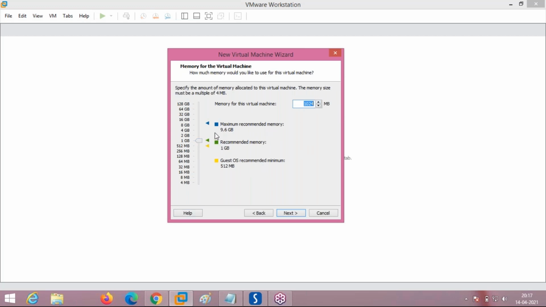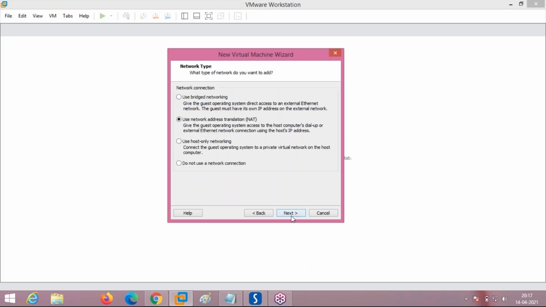You can even increase or decrease, but don't decrease beyond the OS recommended minimum, which is 512 MB, shown here. It is better to use the recommended, and if it is more than recommended, that is better too. But we have a limitation of RAM, so we are going for the recommended. I am using 1024 MB, which is equivalent to 1 GB of RAM for this virtual machine.